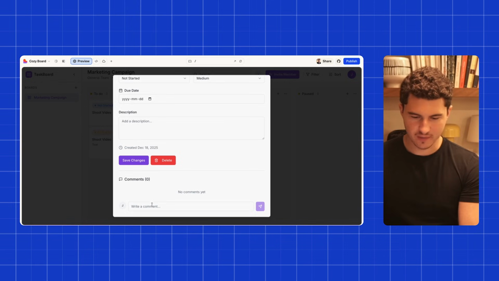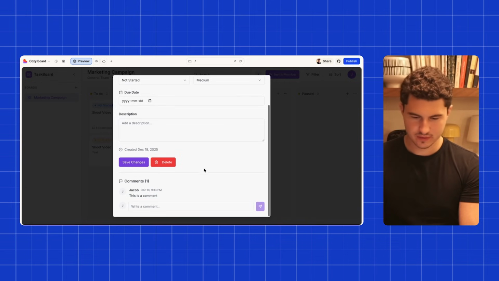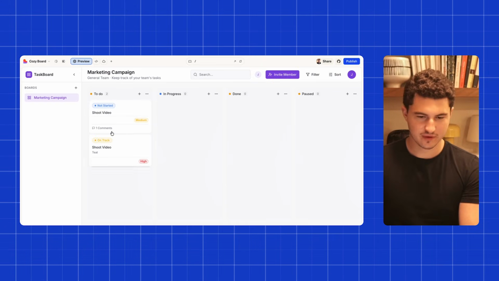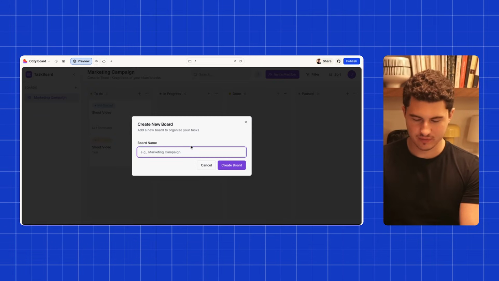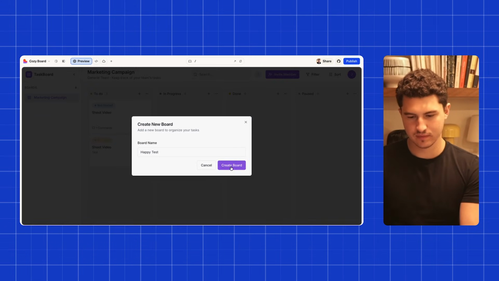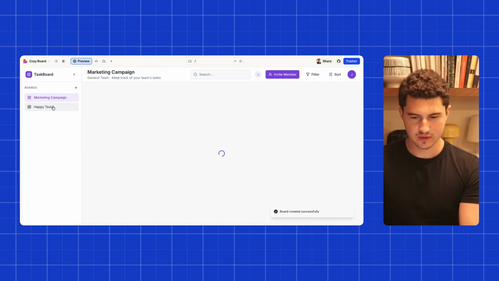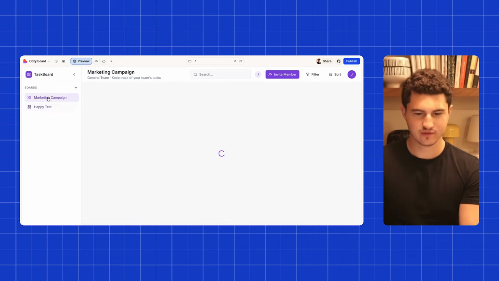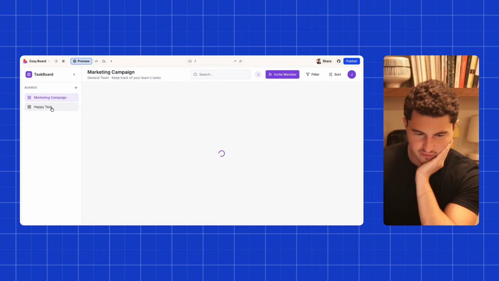And we're supposed to have comments, so let's see, comment. Okay, perfect, it has the time, that's looking really good. And if I go and create another board, you can see, oh, may have found a bug here. Oh no, I think it was just a loading issue. But yeah, it seems like it's working correctly.